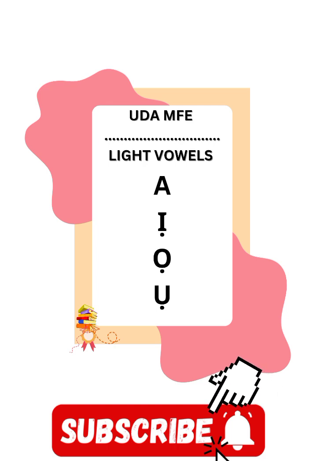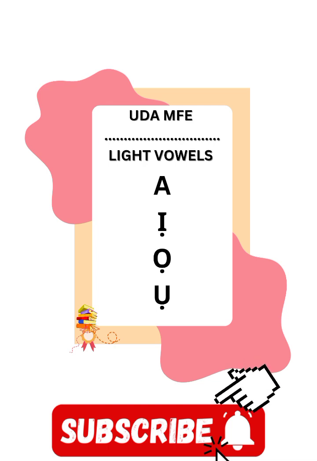That is the ones that have dot under are the light vowels, ụda mfe. They are also called otu a. Let's repeat them again. A, ị, ọ, ụ. A, ị, ọ, ụ are what?